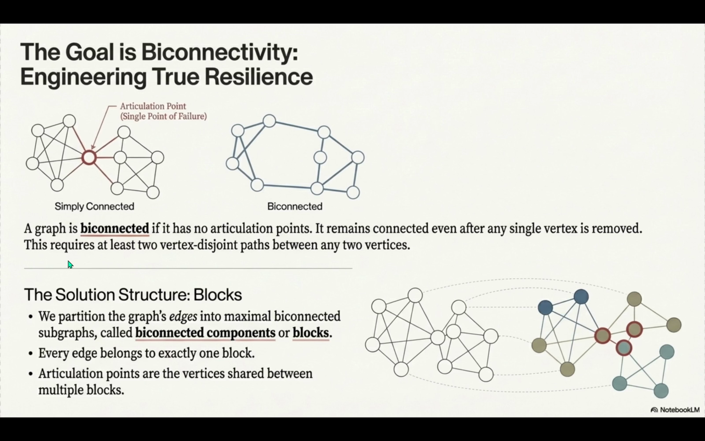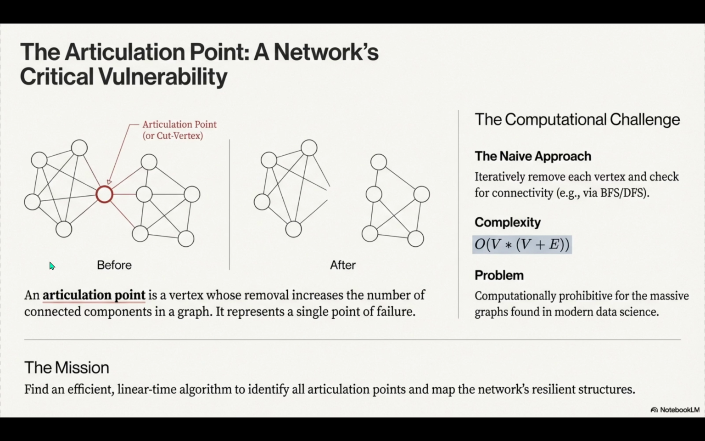Well, to really get the breakthrough, we have to define the problem of fragility first. As you said, a graph is connected if there's a path between any two points. But that's a very weak guarantee, structurally. It just takes one critical node, an articulation point, to break that chain. And then whole sections are just cut off. Completely isolated. So biconnectivity is the gold standard we're aiming for. A structure is biconnected if it stays connected even after you remove any single vertex.